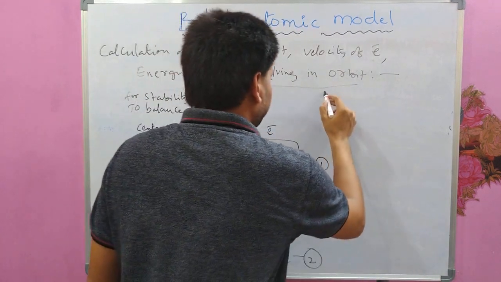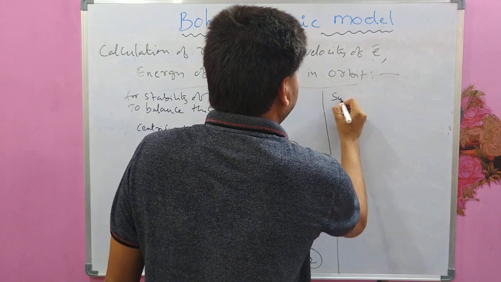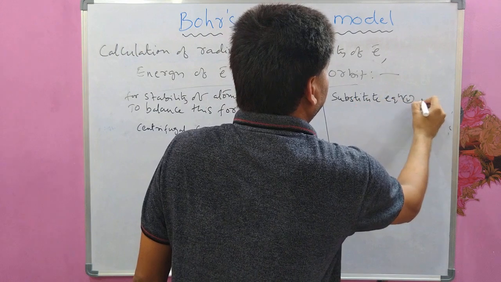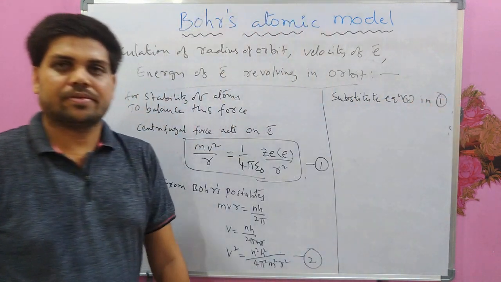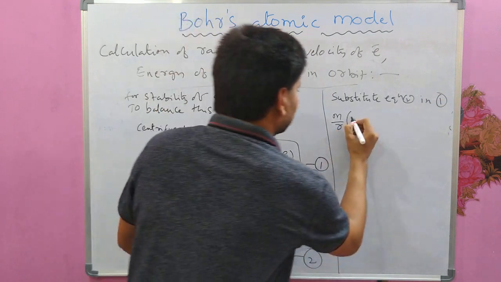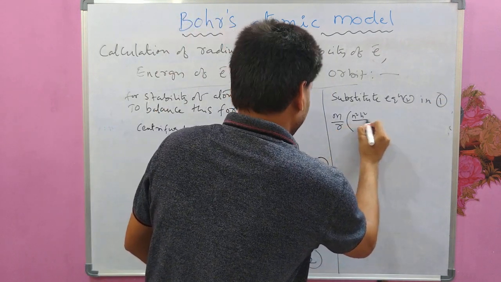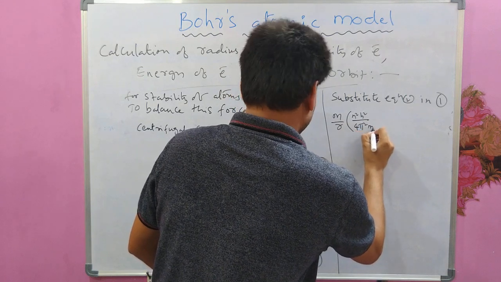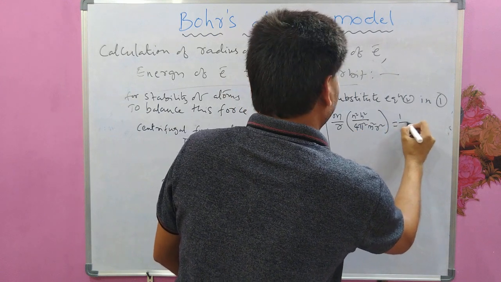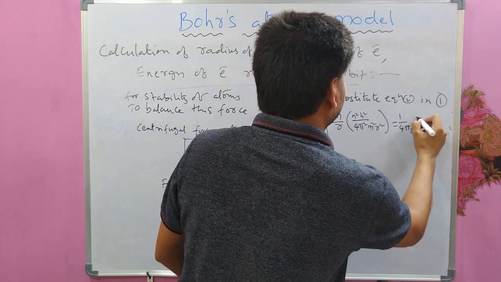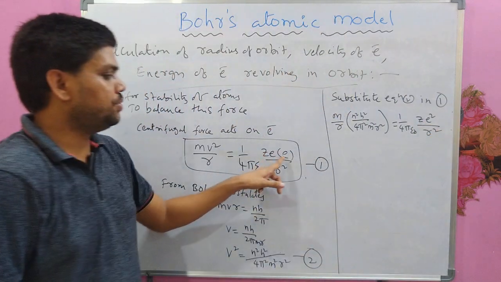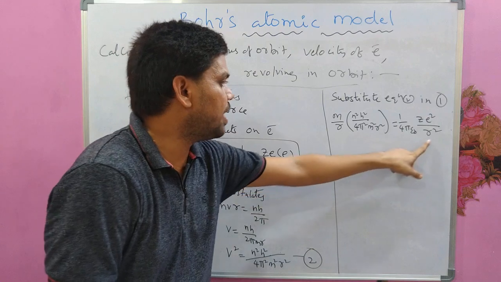If you substitute that, m by r into v square, which is n square h square by 4 pi square m square r square, equal to 1 by 4 pi epsilon naught Ze square by r square.